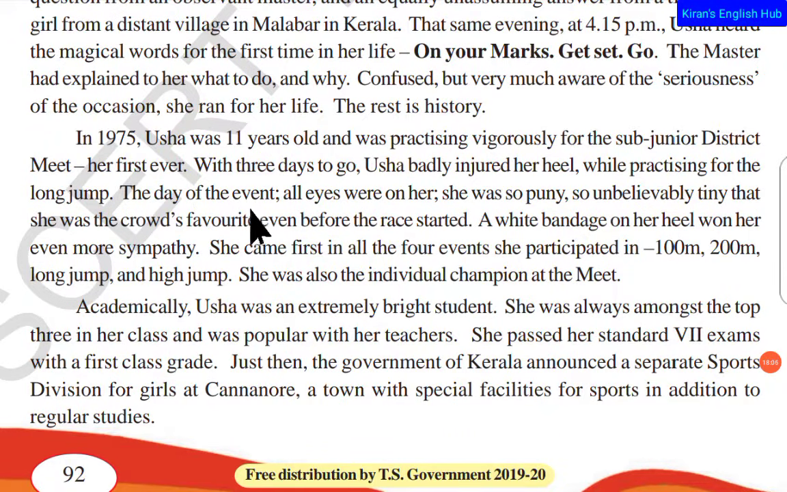So on the day of the event, all eyes were on her. She was so puny. What do I mean by puny? Puny in the sense that she was so small, unbelievably tiny, that she was the crowd's favorite even before the race started. The day had come for the sub junior district meet. This was her first meet ever. She was injured, and another thing is she was so small among all the participants.